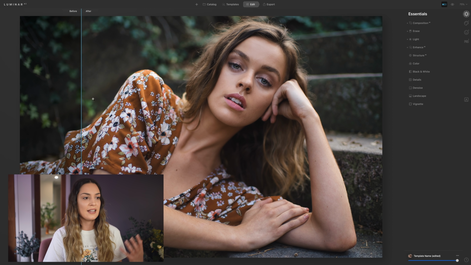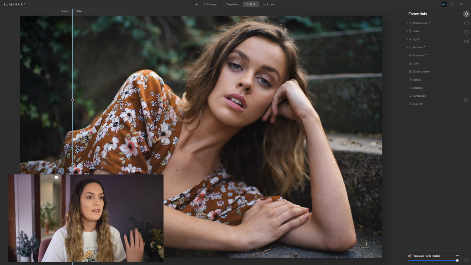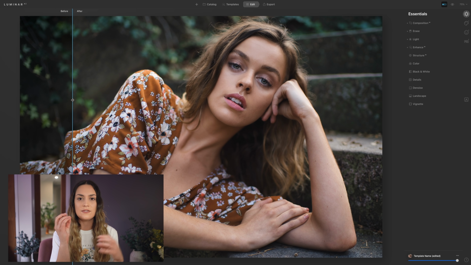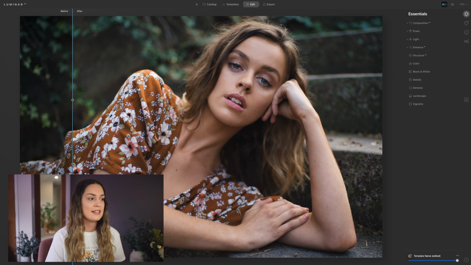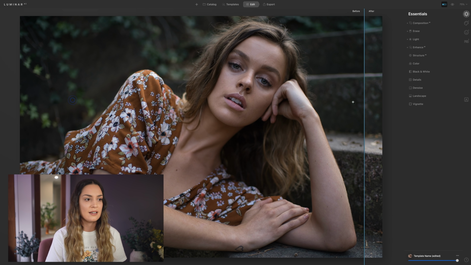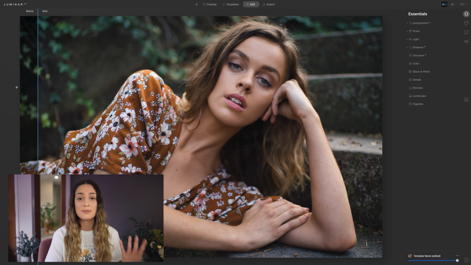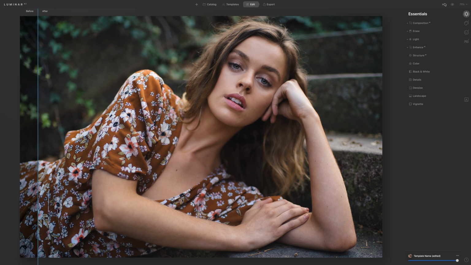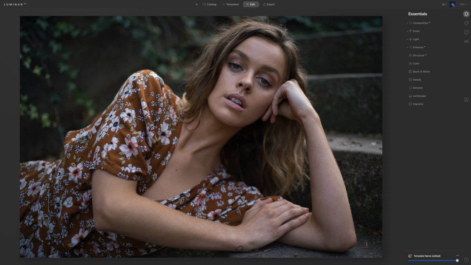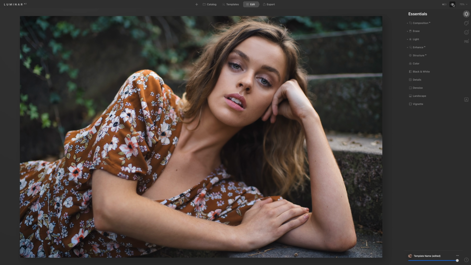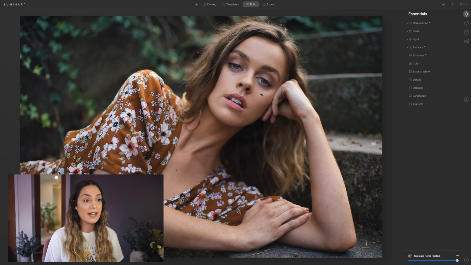And as you can see, it looks like a polished, finalized image, and you guys edited this with me. We really didn't do a lot. We didn't have to do any individual brushing or anything like that to get the photo looking like this. It was a very simple process of just moving around a few sliders to get to this final point in our workflow. So again, here's the before and here's the after. I'm really happy with how our final image has turned out. I think it looks really beautiful.